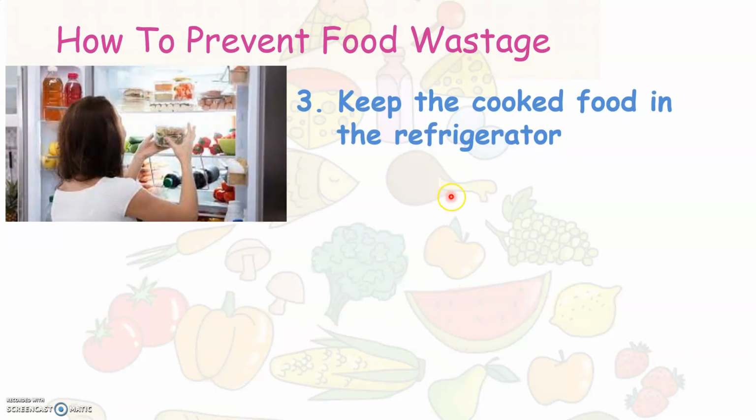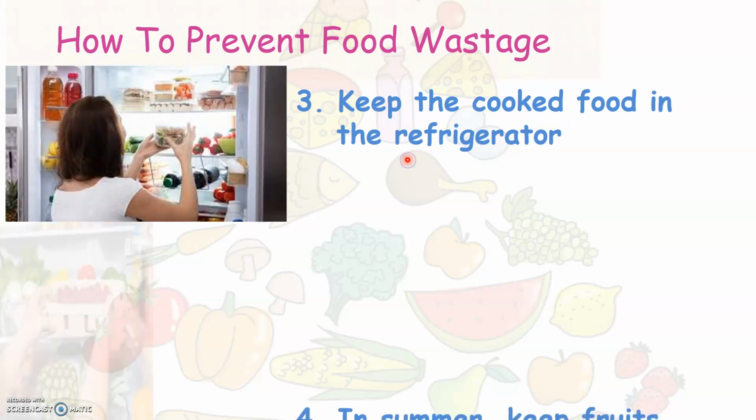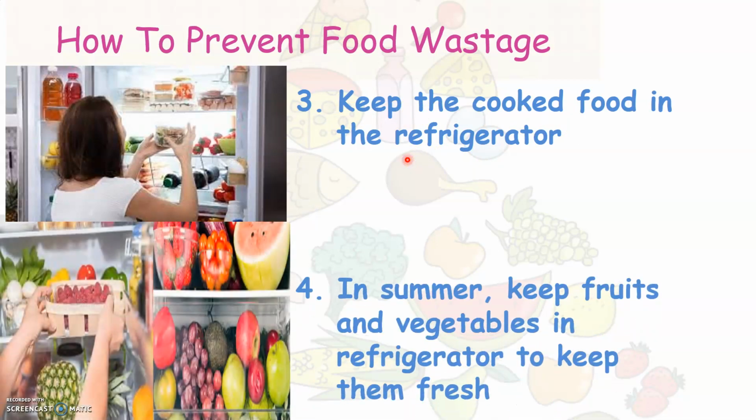Sometimes even after we all finish eating, some of the cooked food becomes extra, isn't it? So in order to prevent wastage of that food, we can store the cooked food in the refrigerator. Likewise, fruits and vegetables can also be kept in refrigerator, which helps to keep them fresh, especially during the summer season.